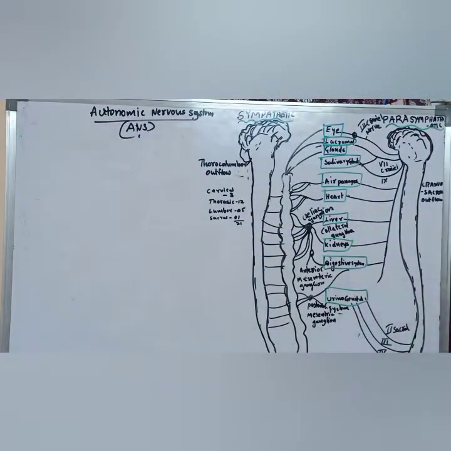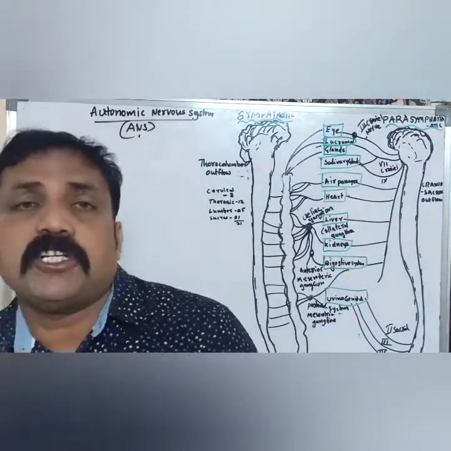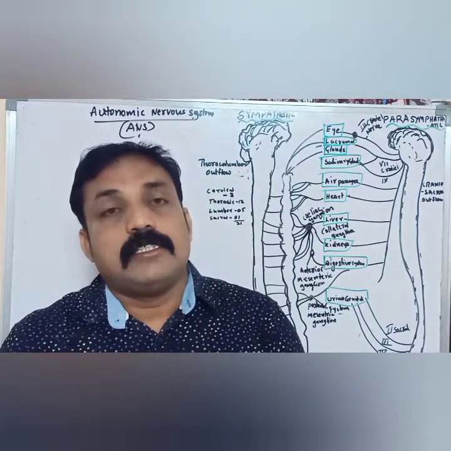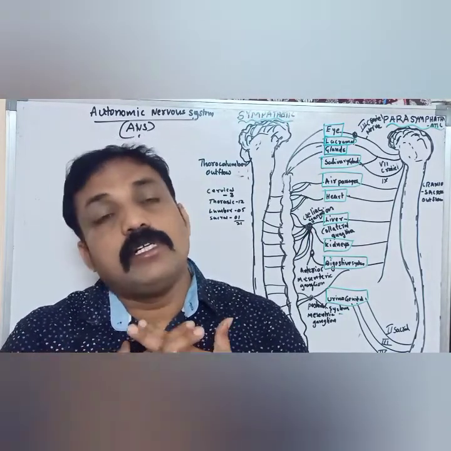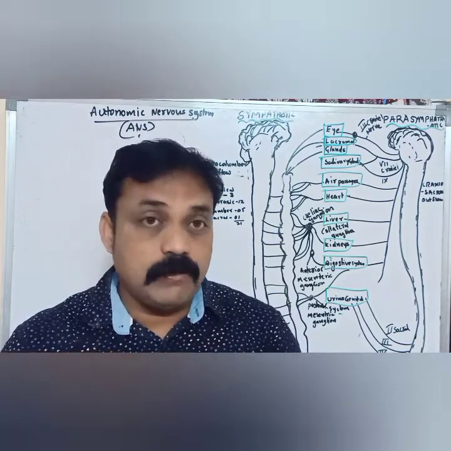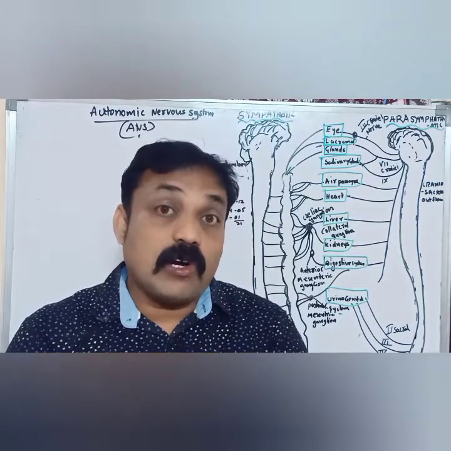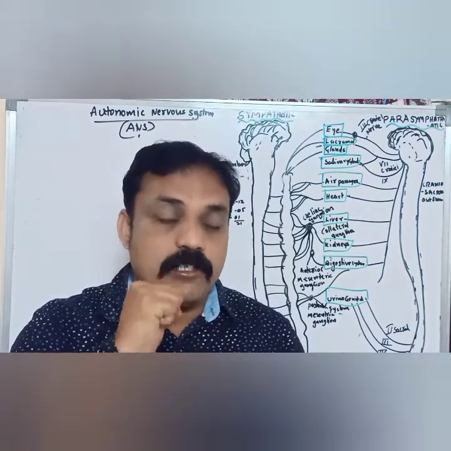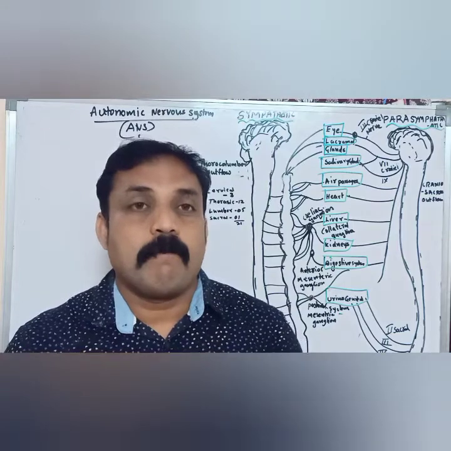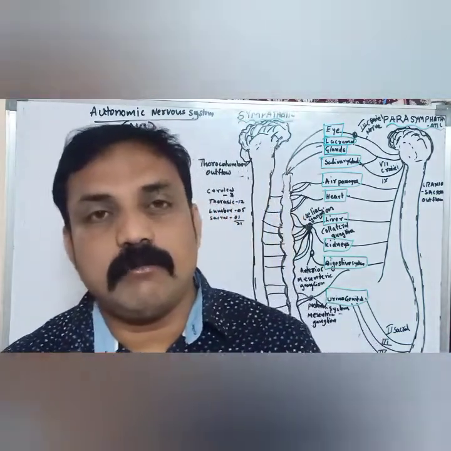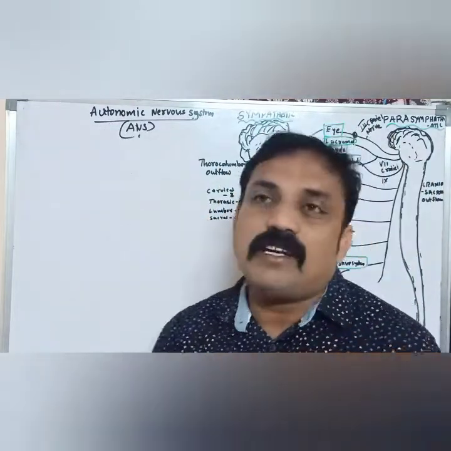Most of the functions in our body go on without the consciousness of the brain, like digestion, circulation, excretion, hormonal secretion, gland secretions, cardiac muscles, and the movement of smooth muscles. These actions are the work of the autonomic nervous system.